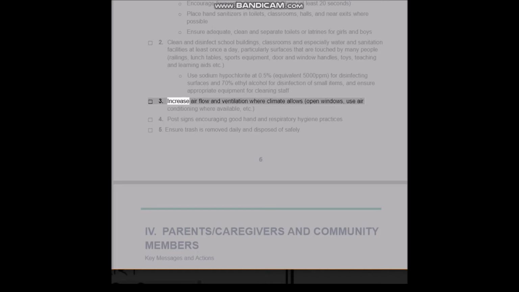3. Increase airflow and ventilation where climate allows: open windows, use air conditioning where available, etc. 4. Post signs encouraging good hand and respiratory hygiene practices. 5. Ensure trash is removed daily and disposed of safely.